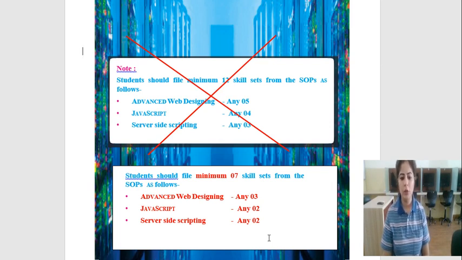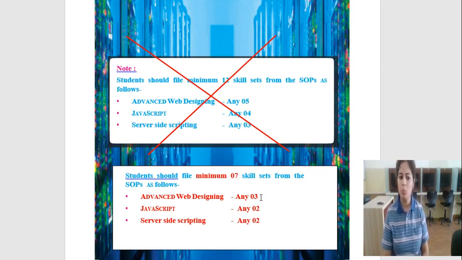Here I am giving you brief information regarding the change in the syllabus: now a student has to perform only a minimum of 7 practicals. So this is the distribution. From the first unit, web designing, the student has to perform 3 practicals of SOP. SOP is given in your book, showing what type of practicals you have to perform.